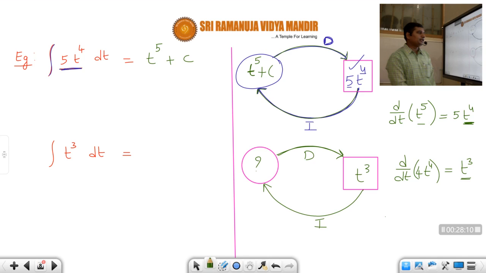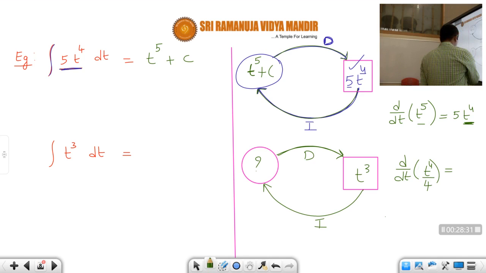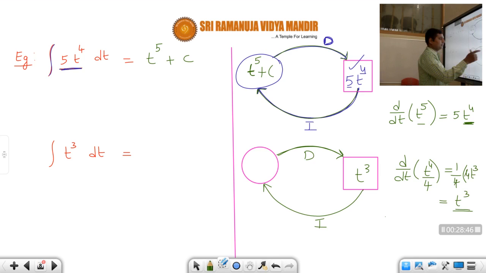Since 1 by 4 is a constant, we'll take out that constant. So 1 by 4 into d by dt of t power 4, which is 4 into t cube. Now 4 will get cancelled. So the answer is how much, students? t cube. So d by dt of which function will give us t cube? t power 4 by 4.